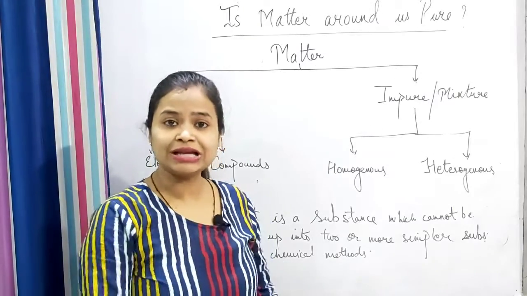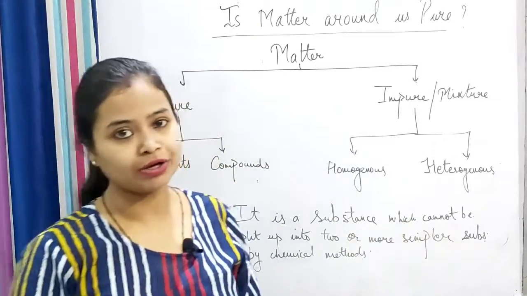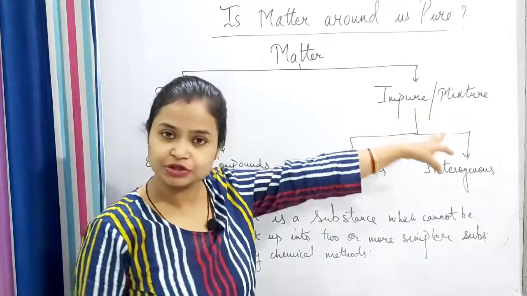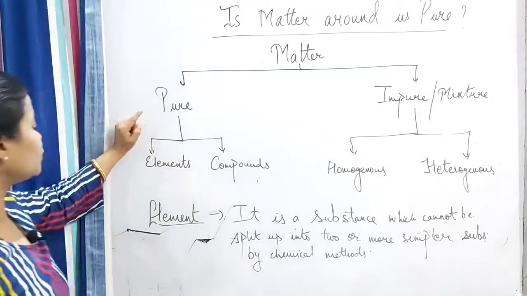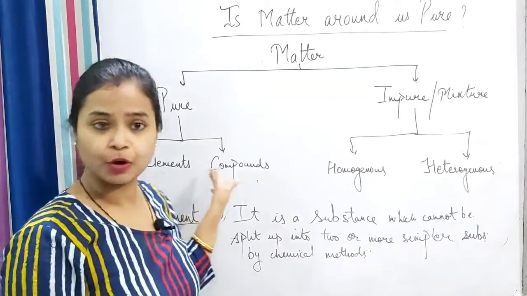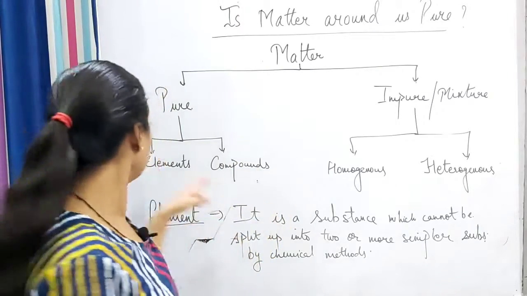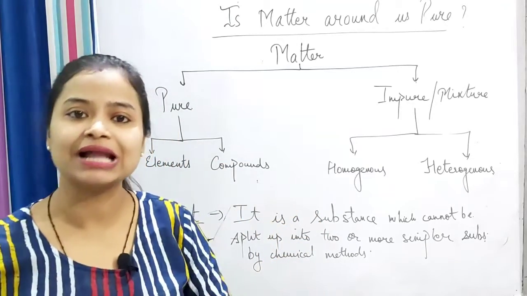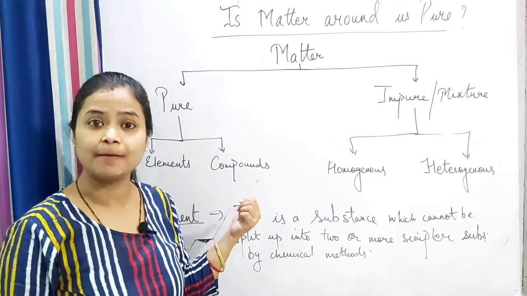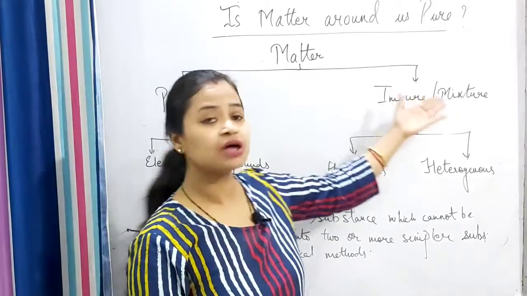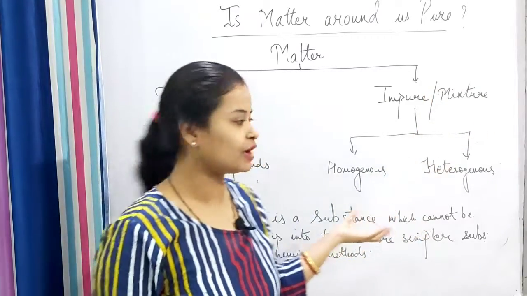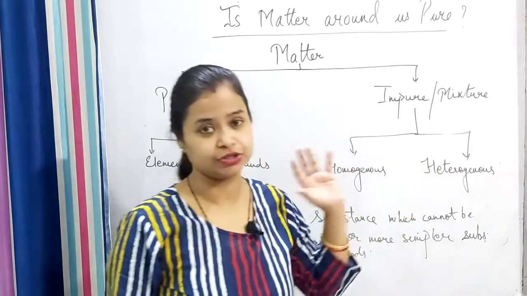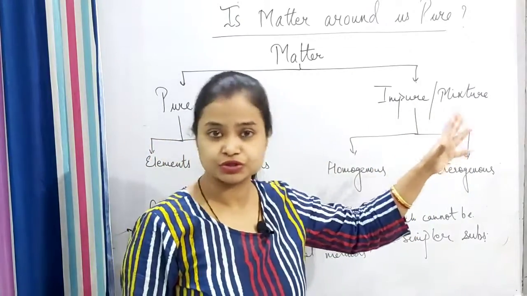Now let's see the further classification of matter. Matter is classified as pure and impure substances, which is also known as mixture, as I told you. The pure substances, based on chemical properties, are further classified into elements and compounds. Impure substances or mixtures are further classified into homogeneous mixtures and heterogeneous mixtures.